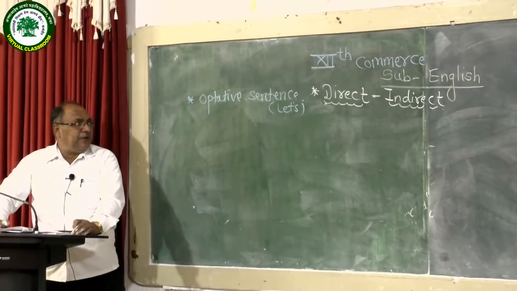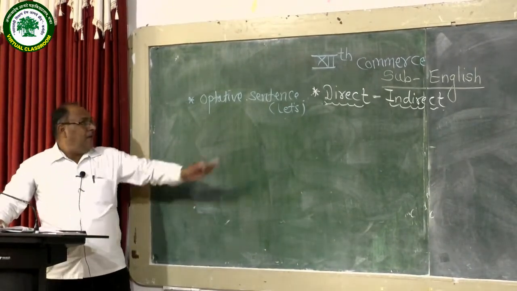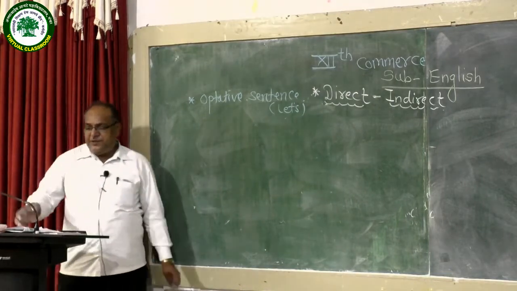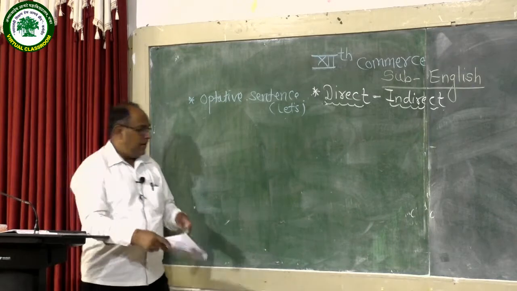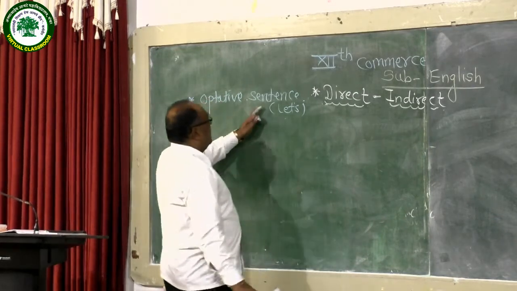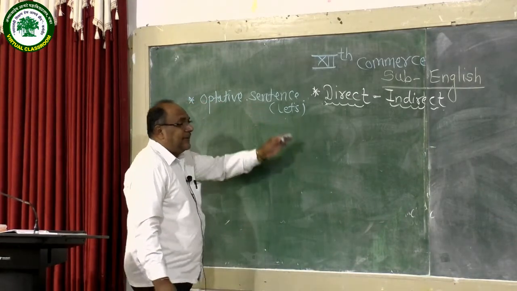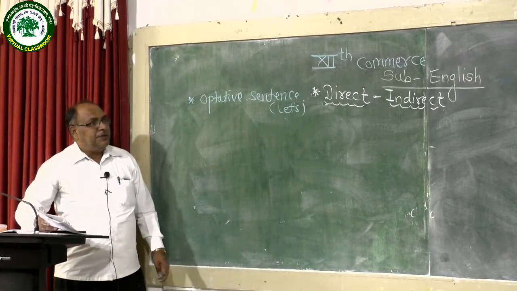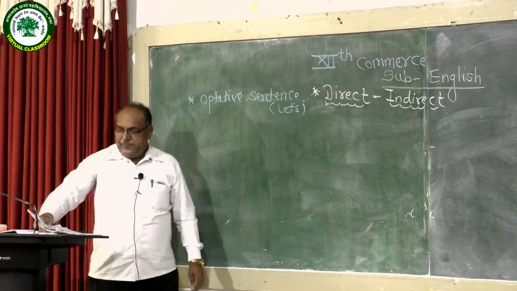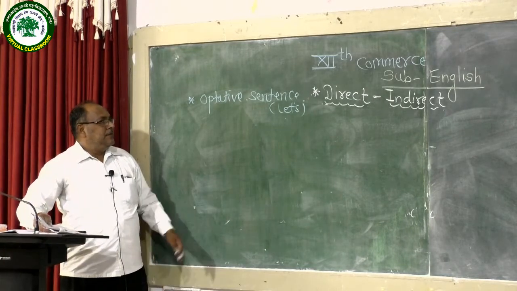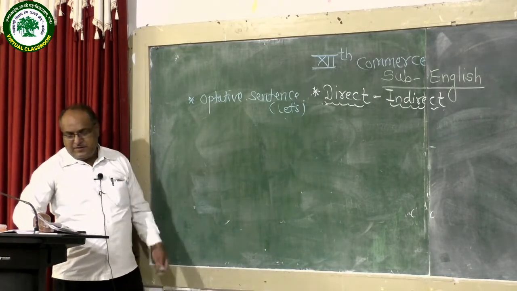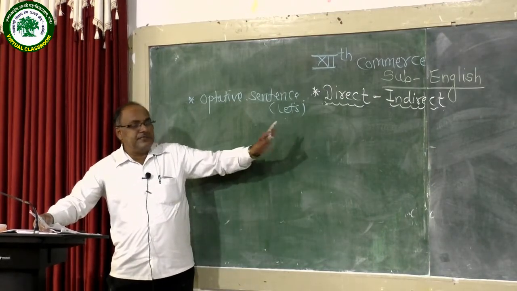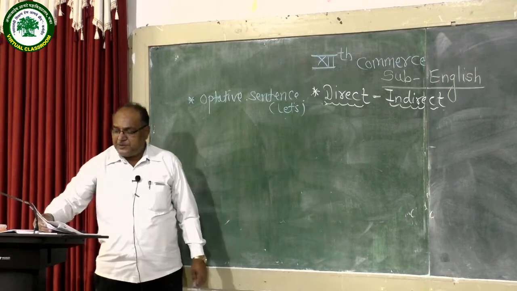We generally see four types of examples, and then one more optative type of sentence remains. We also see some examples of it. While transforming an optative type sentence into indirect narration, you should use the reporting verb suggested.